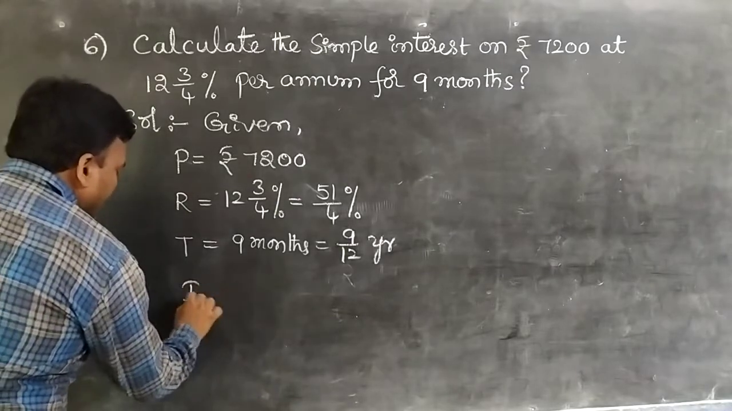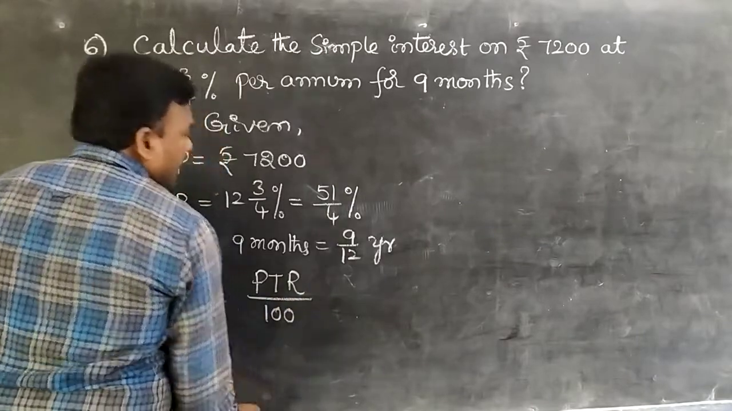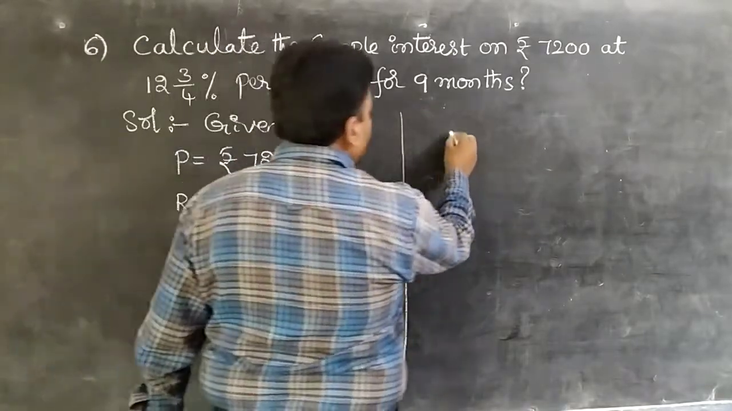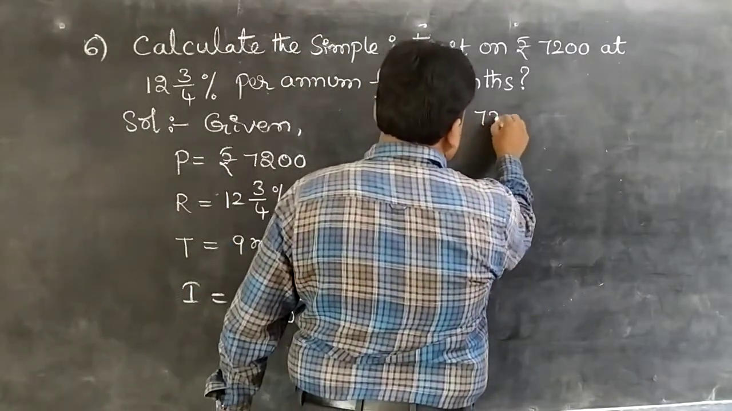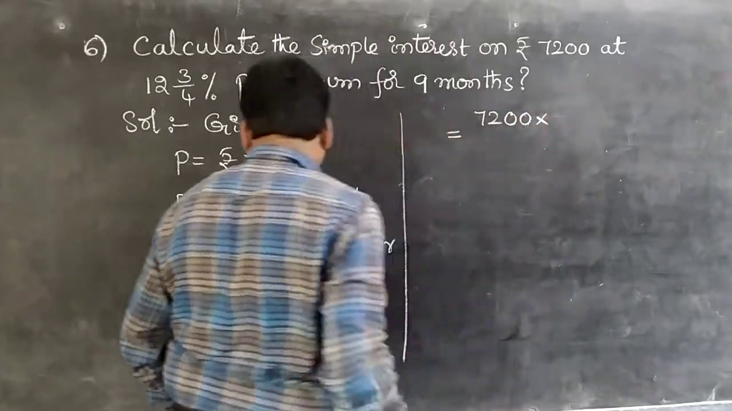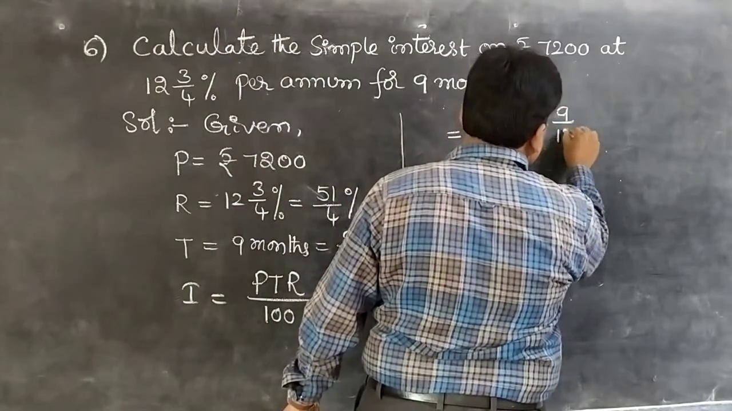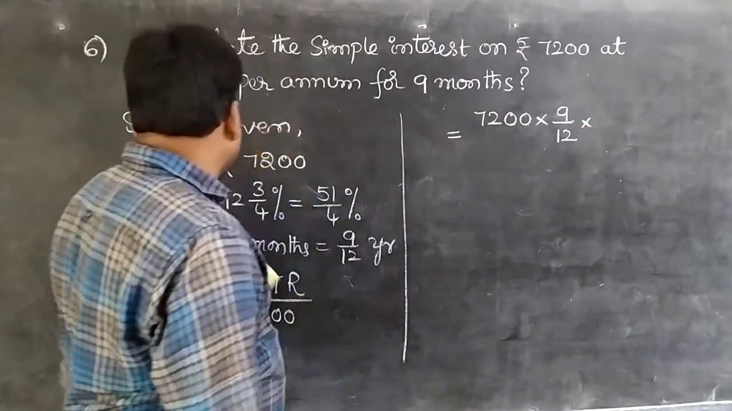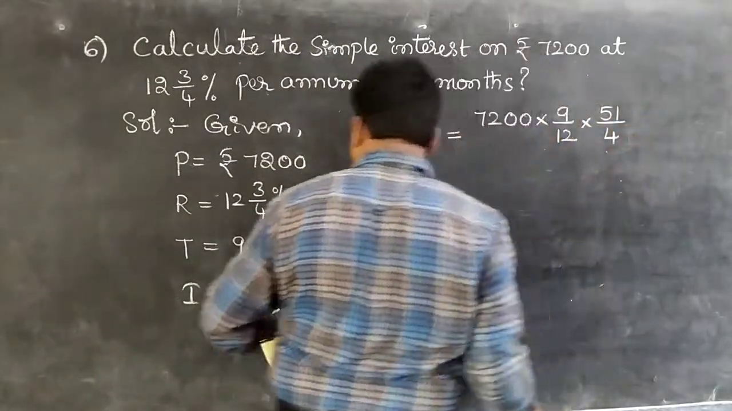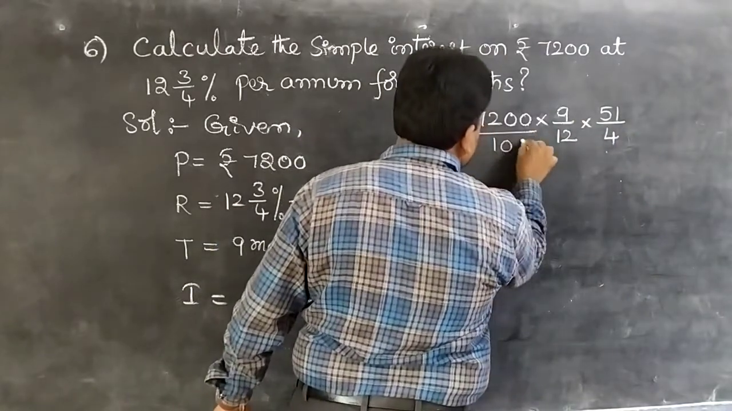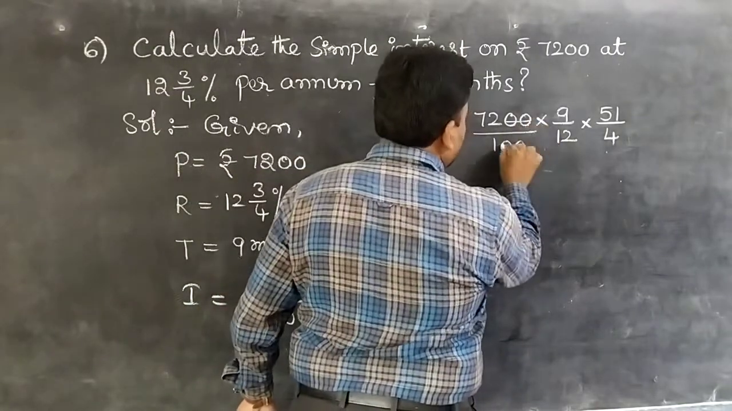Simple interest I equal to PTR by 100. PTR by 100. Right. So observe carefully, which implies P. How much is the P value here? 7,200. 7,200 into time. Time is 9/12 into R. Rate of interest per annum, that is 51/4. 51/4 by 100. So we have taken here 100, students. Okay, this is the value, students. So here 2 zeros get cancelled.